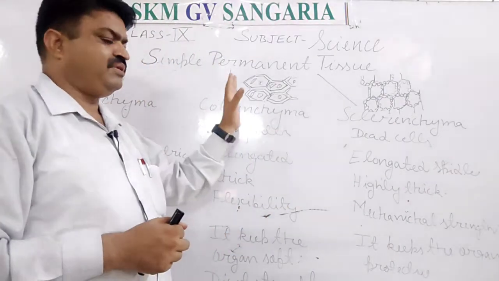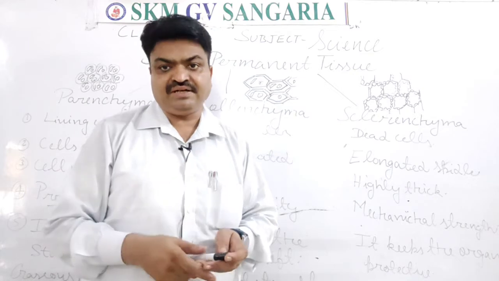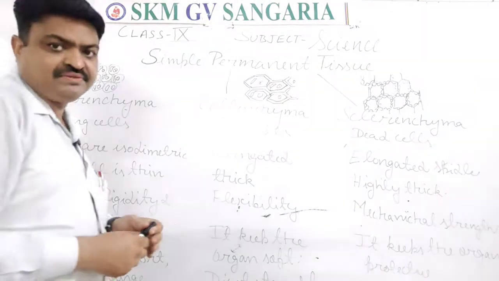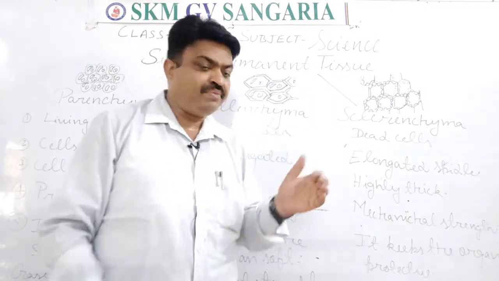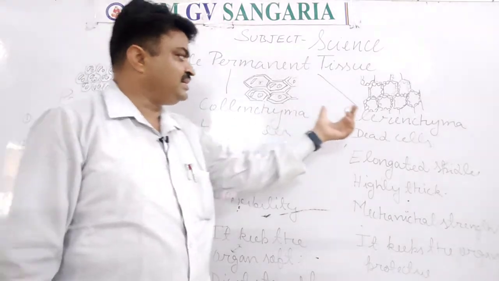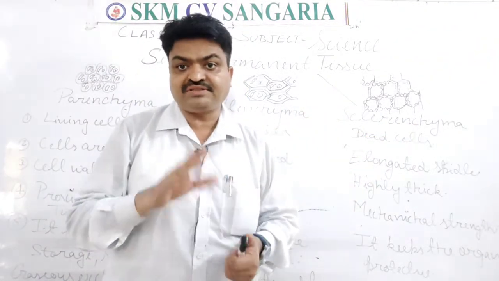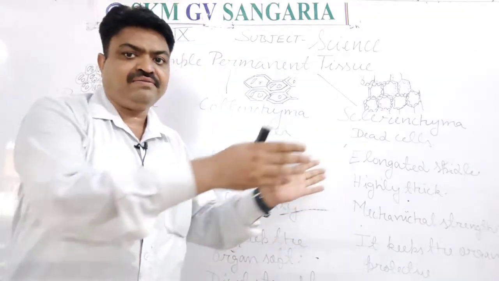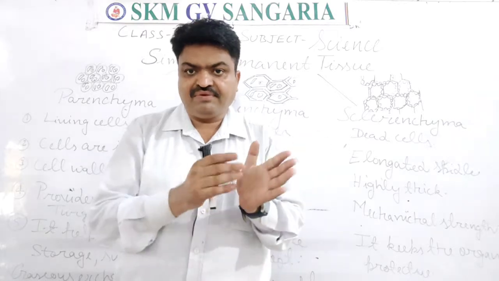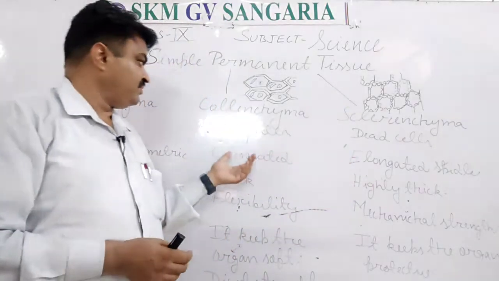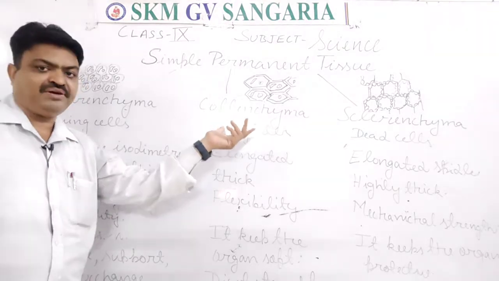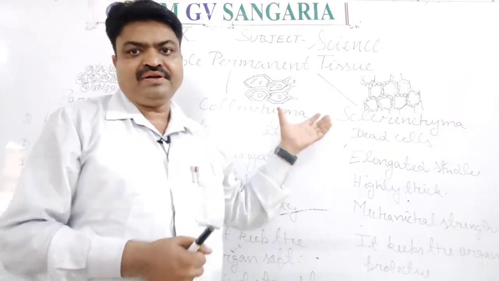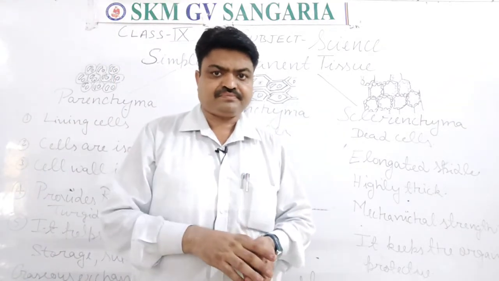But the collenchyma cells are thick-walled cells, student. The parenchyma cells are isodiametric in nature, means all the sides are equal. But in the collenchyma and the sclerenchyma, the sides of the cells are unequal, student. Some are thick walled, some are narrow walled, means thin walled, means they are heterodiametric in nature, student.